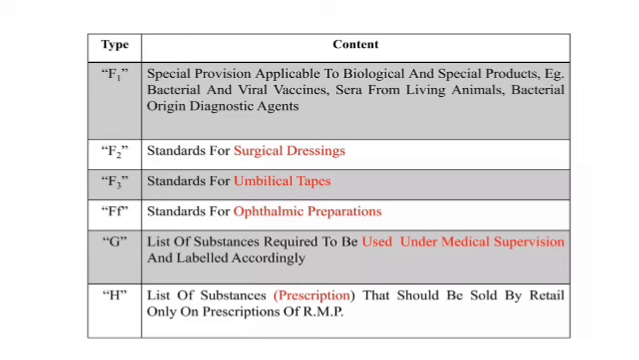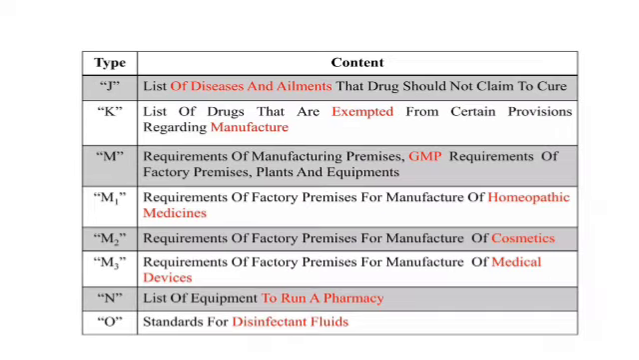G, use under medical supervision. H, list of substances that should be sold by retail only on the prescriptions of RMP, that is registered medical practitioner. J, list of diseases and ailments. Then K, list of drugs that are exempted from certain provisions regarding manufacture. M, requirements of manufacturing premises, GMP requirements, factory premises and plant equipment, that is M1, M2, M3. M1 is homeopathic medicines, M2 cosmetics, M3 includes the medical devices. N, the list of equipment.